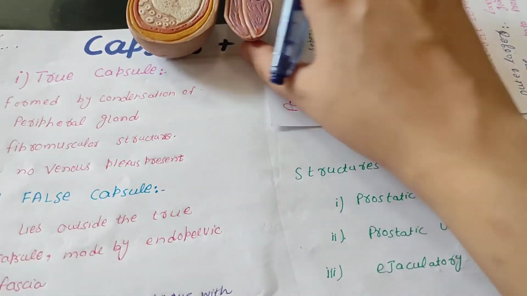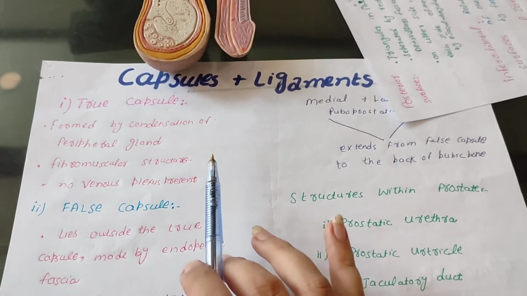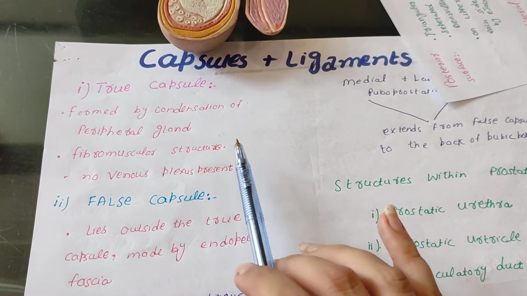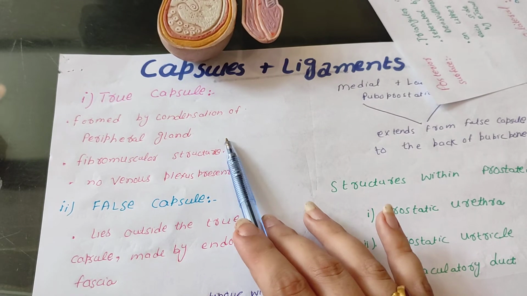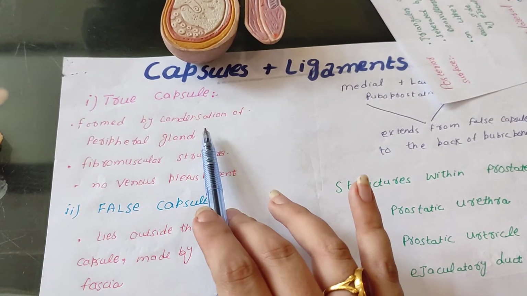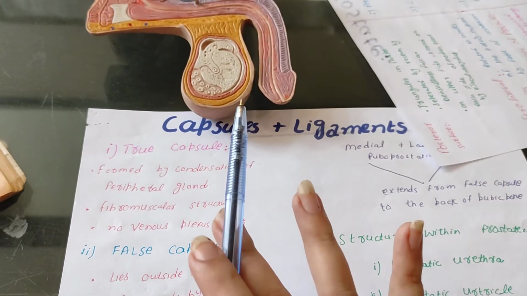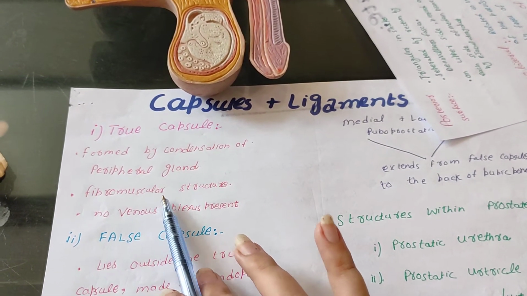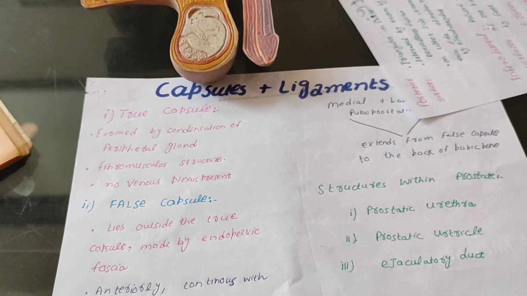Now, there are some coverings of the prostate which are known as the capsule and ligaments. So, capsule and ligaments, like the urinary bladder, it also has true and false capsules. One is the true capsule and one is known as the false capsule. The true capsule is the one which is formed by the condensation of the peripheral gland. So the gland will have its own condensation and will be forming the true capsule, and it is a fibromuscular structure and there is no venous plexus present in the true capsule.